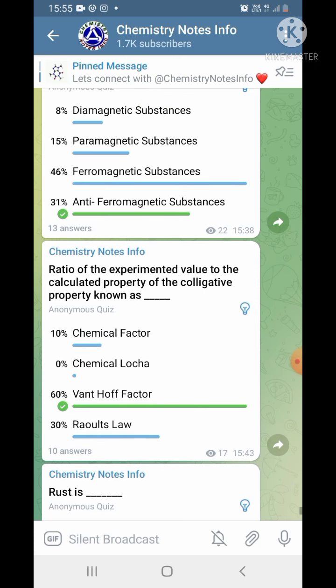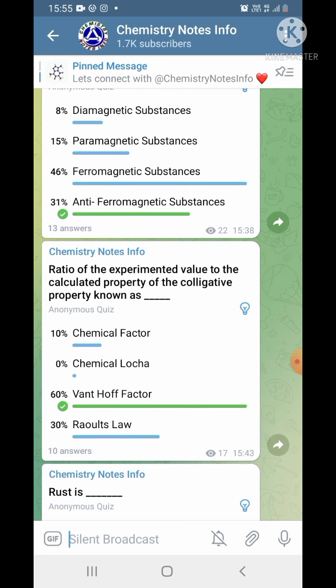We just go back, and here is another question: the ratio of the experimental value to the calculated value of a colligative property is known as, and the correct answer is Van't Hoff factor.